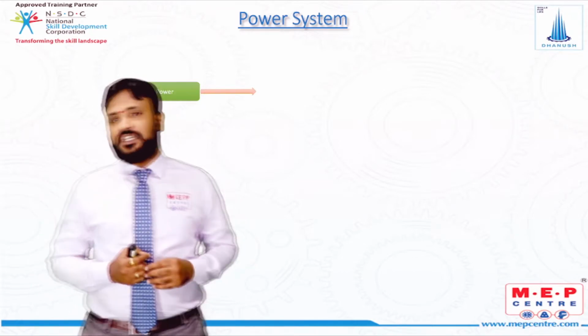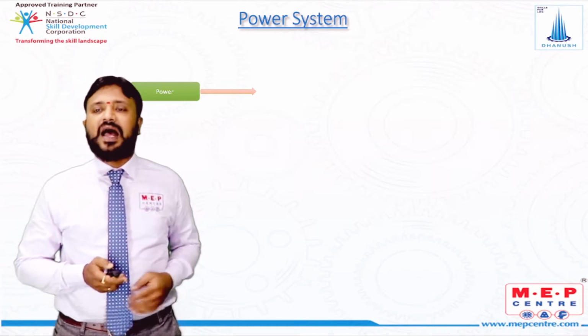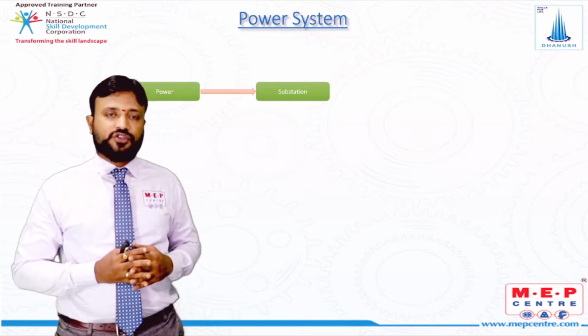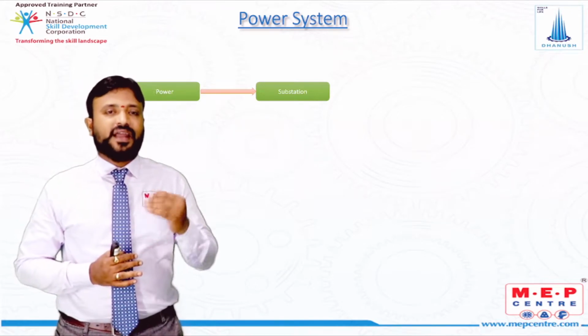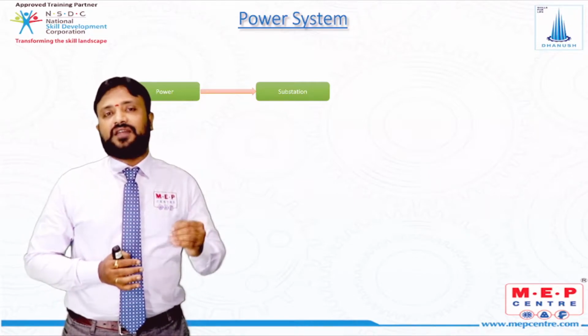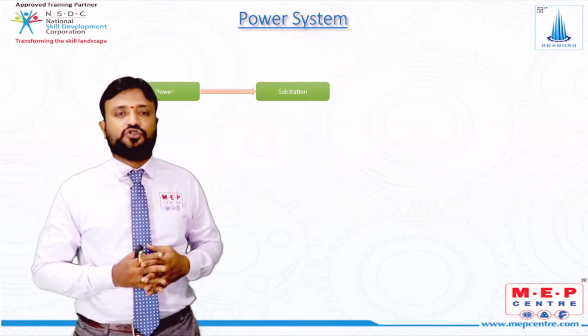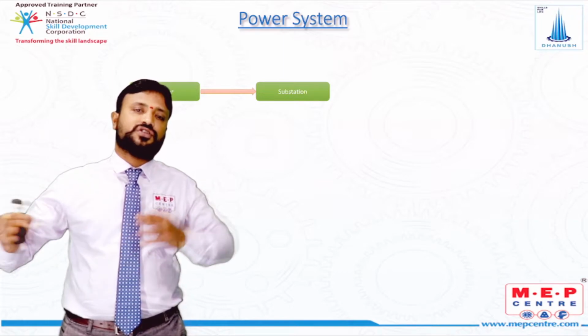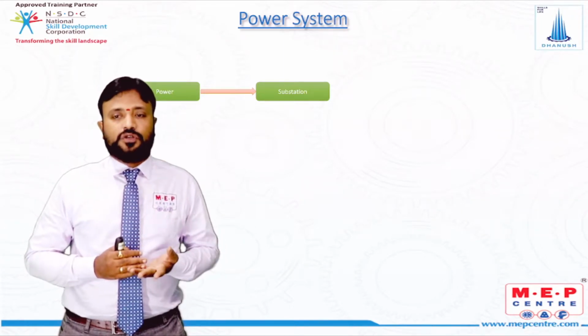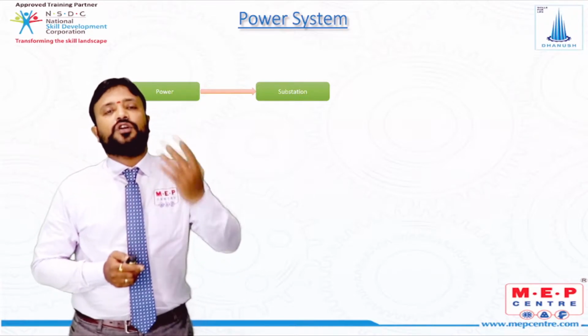Once the power has been generated, that power has to be transferred to the substation. Why do we transfer it to the substation? Because we all know that in India the generation stations are rated at a high kV level. But if I directly transfer this kV level to the consumer end, there is a lot of distance from the generation station to the consumer end. So because of that, what happens? The voltage will drop. So what are we going to do? We are going to give it to the substation.